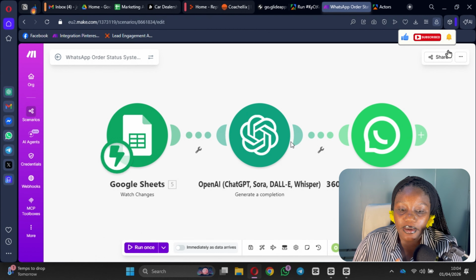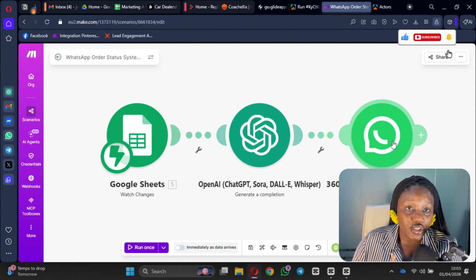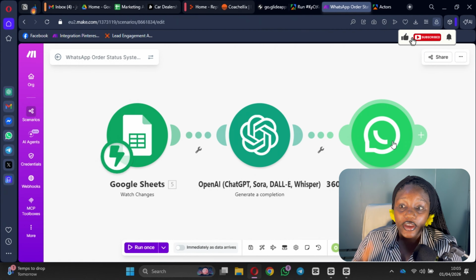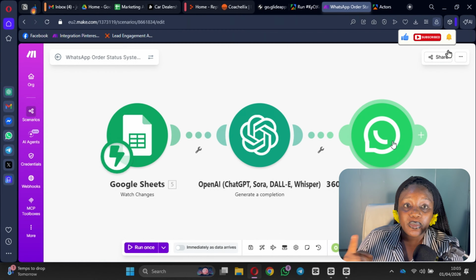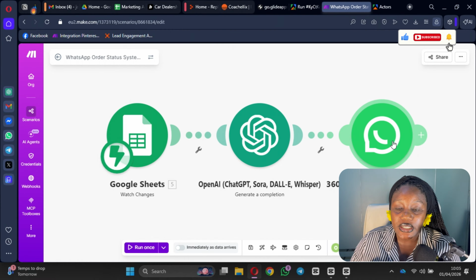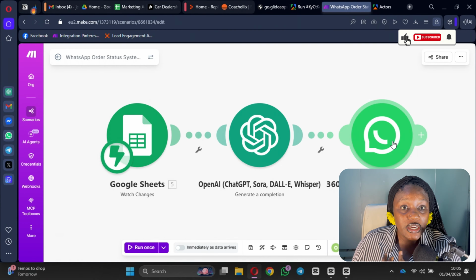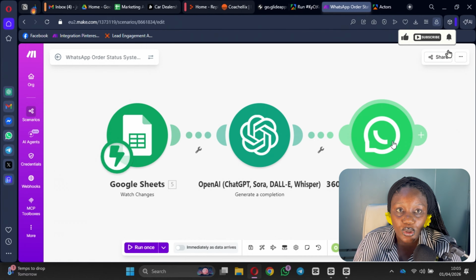It will always update them on how far their package is. So say their package is en route, their package has left your office, and it's with the delivery person. You can generate a response and send it to the person and be like, oh, your package is out for delivery. Or if after the order has been completed, the package is just being packed, you're packing the person's order, you can send them a message, oh, we are currently packing your order, we will send it out maybe in 24 hours or something.